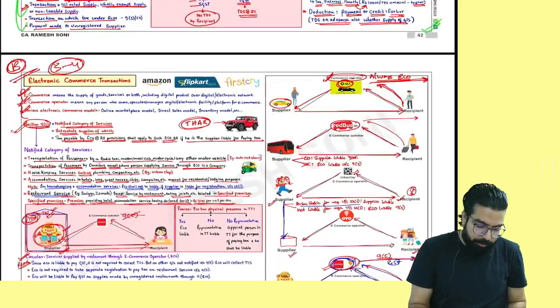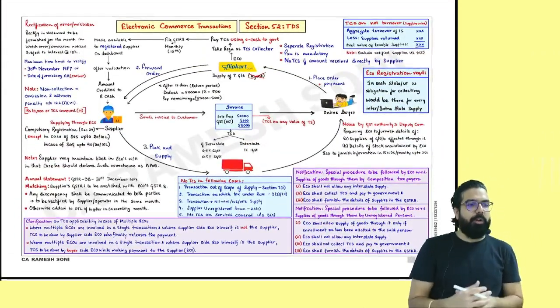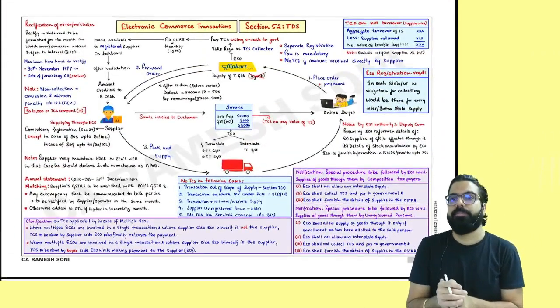Can I go ahead, everyone? Chalo. Please come to the next page, everyone, now. Please come to the next page.